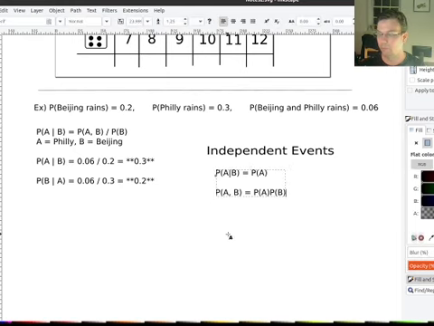The reason we see that is simply by plugging in the fact that we already established into our conditional probability formula. So A given B is the probability of A. You just plop that in there, multiply both sides by probability of B, and you get that the joint probability is the probability of A times the probability of B.